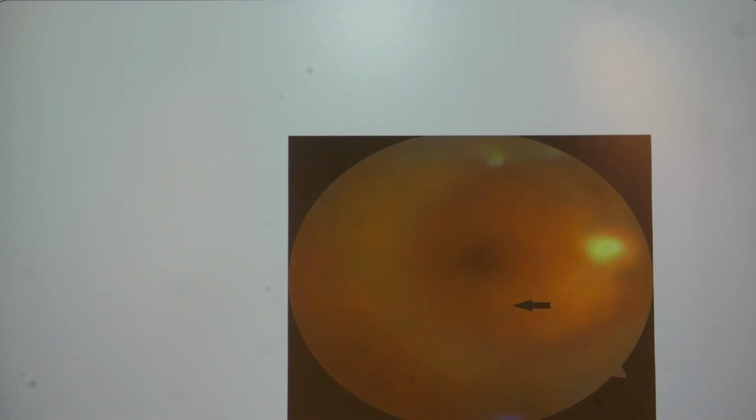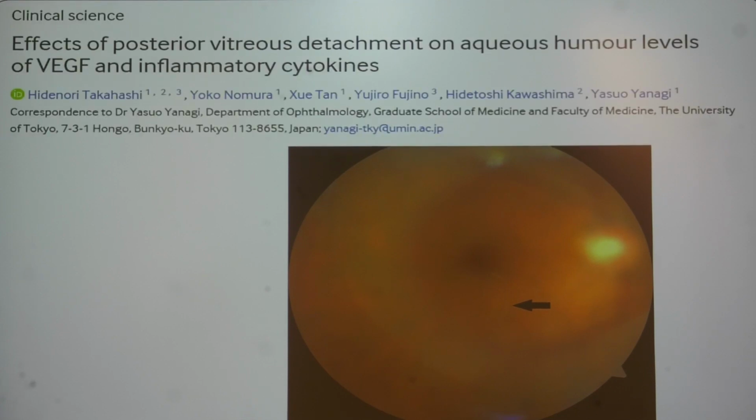Another elderly patient with vitreous haze of recent onset, and complaints of headache and blurring of vision. The first thing that we need to rule out, that we are afraid of, is primary intraocular lymphoma as discussed earlier, or even multiple sclerosis. But on a closer look, we can see these ring-like structures, which is actually an evolving posterior vitreous detachment. It is known to cause an increase in cytokine levels in the aqueous humor.